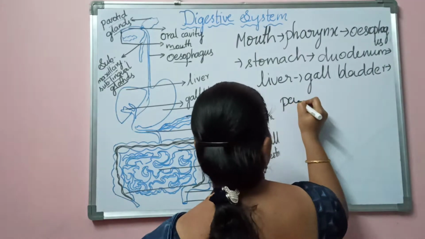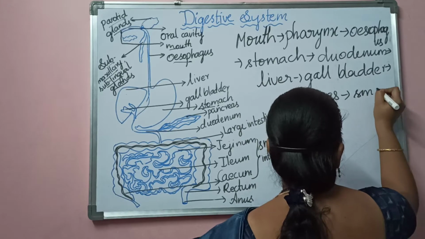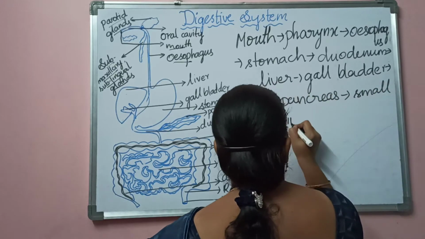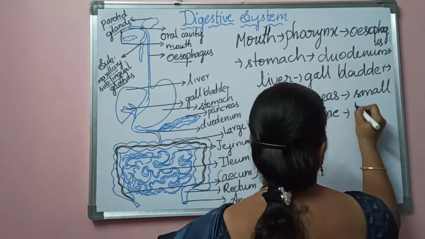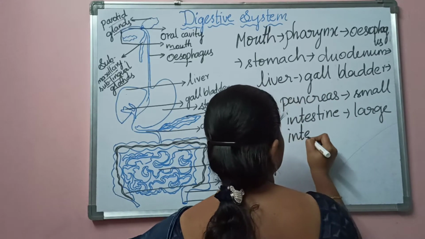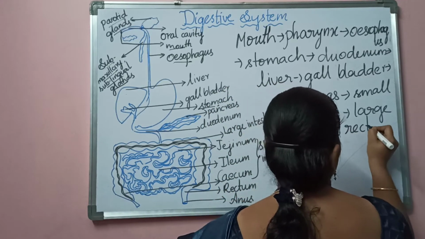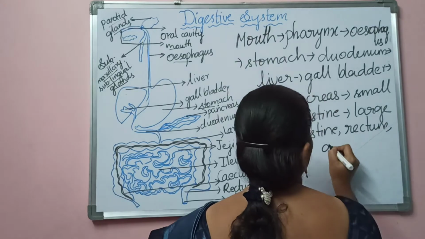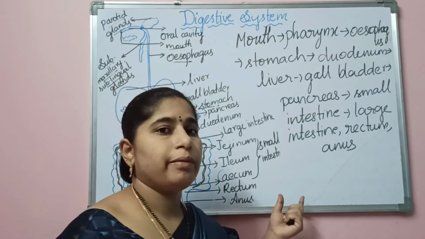Next pancreas, small intestine, large intestine, rectum, anus. So these are the organs that come under the alimentary canal.